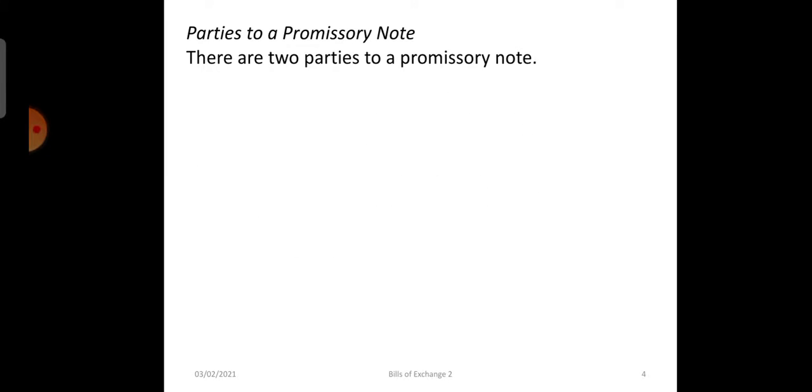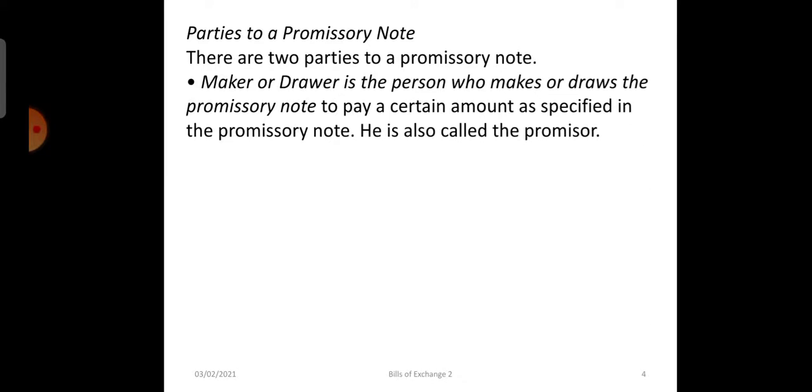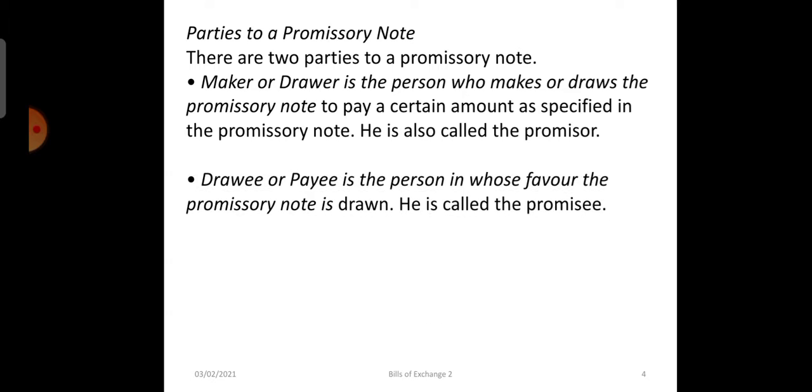Parties to a promissory note. There are two parties. First, the maker or drawer is the person who makes or draws the promissory note to pay a certain amount as specified in the promissory note. He is called the promisor, drawer or maker. And the second party is the drawee or payee, the person in whose favor the promissory note is drawn. He is called the promisee. Okay, there are two parties to the promissory note, whereas in bills of exchange there were three parties. Okay, drawer, drawee and payee.